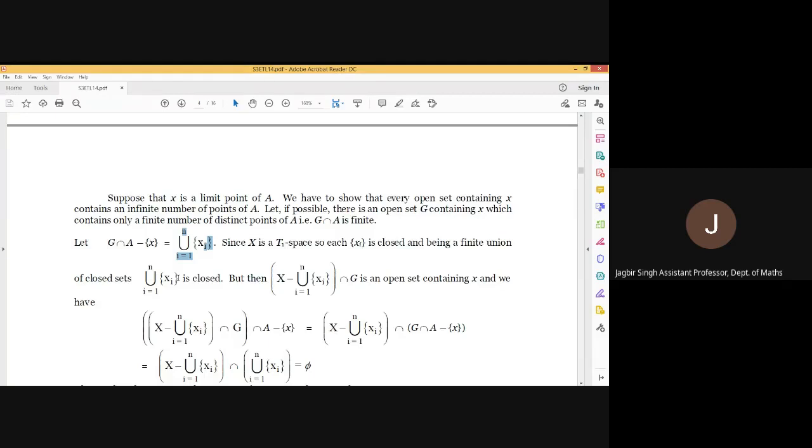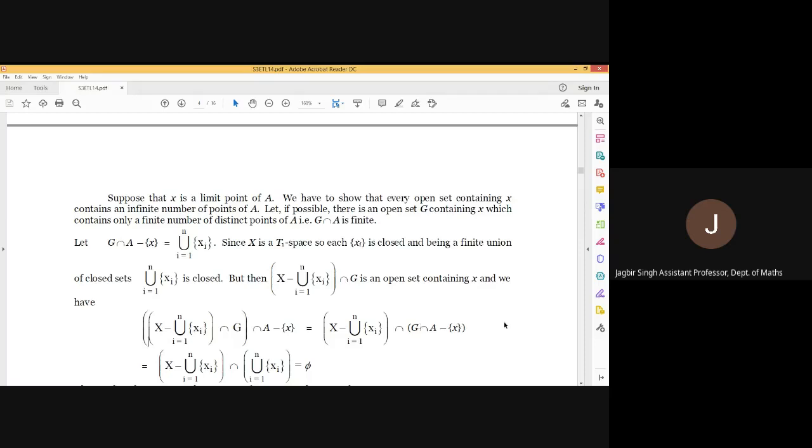G is also an open set containing x. An intersection of two open sets is an open set. Both contain x. So we can say X minus the union, intersection this G, is an open set containing x. Now this open set intersection A minus x can be written as (X minus the union) intersection G intersection (A minus x).